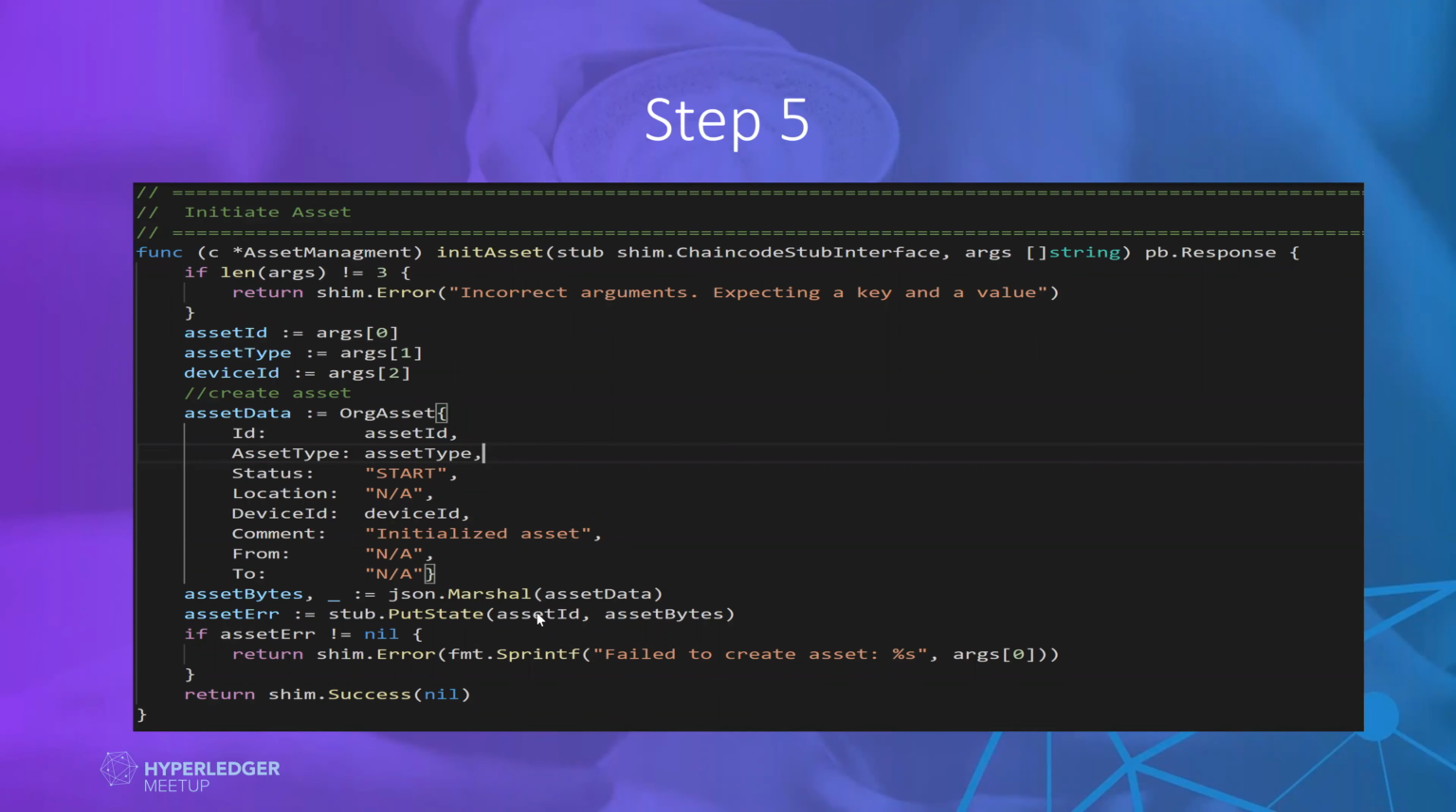This will be writing the data on the ledger, with the state ID and the whole JSON object that we have created here, and it will be saved in the blockchain. So if it's successfully saved, it will return success. If there is anything wrong, we can catch the error, and if something went wrong, we will show that it failed to create the asset. So this is how we do.